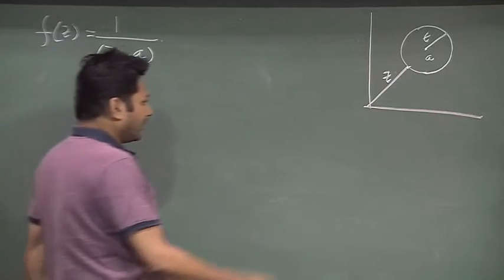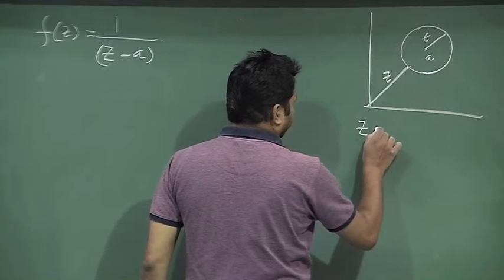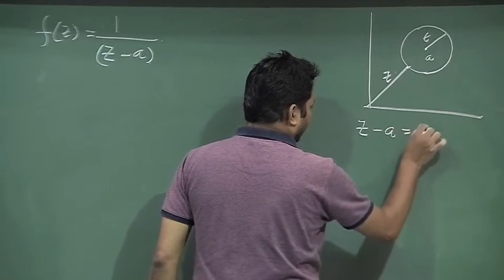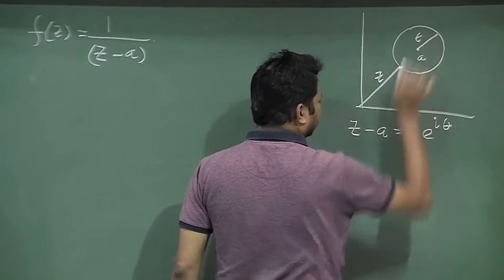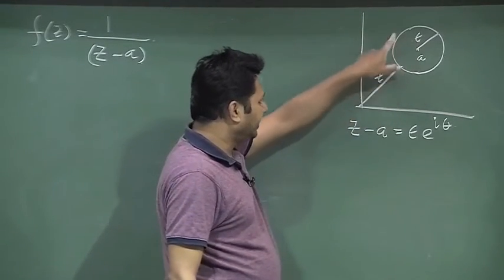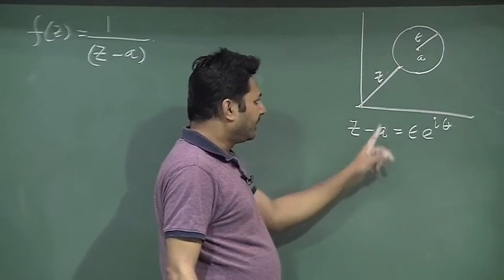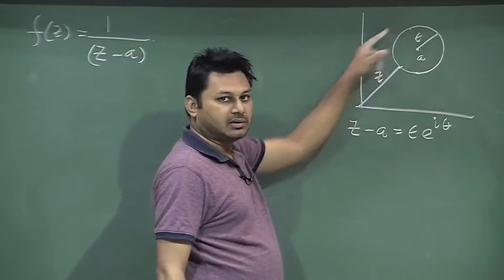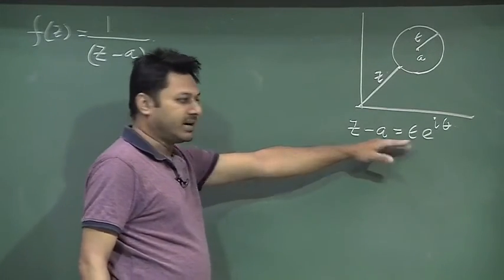So, now I can write z minus a is equal to epsilon e to the power of I theta. If the radius is epsilon, then z minus a I can write in this form, because z is changing over these points, and it is nothing but the point a plus epsilon e to the power I theta. So, the general z point is defined like this.